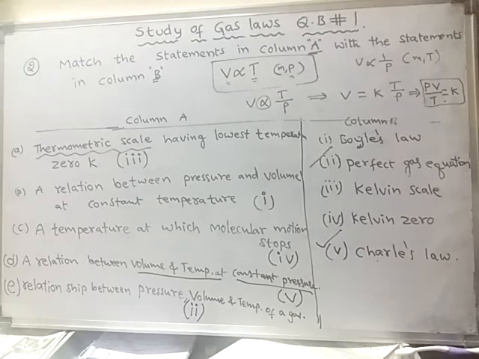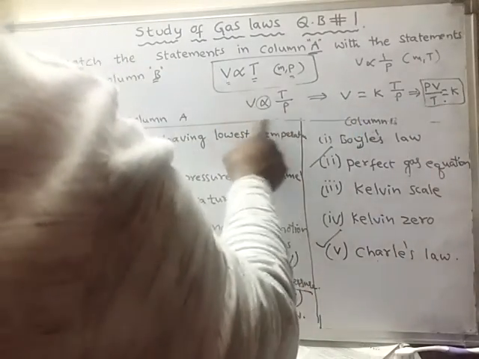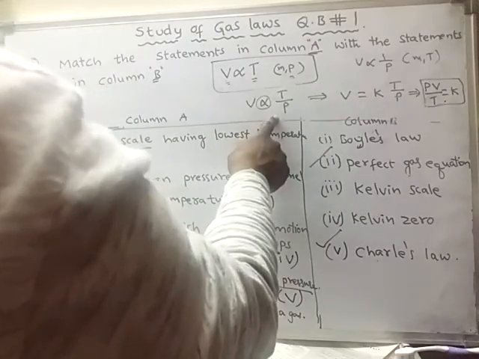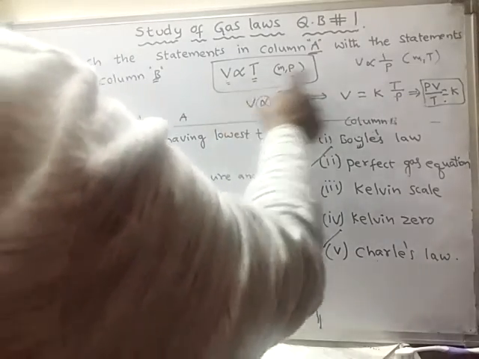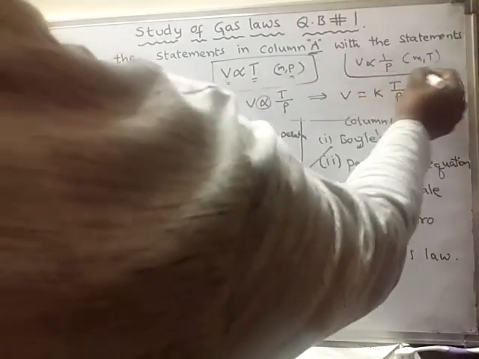So how did we get the perfect gas equation? It is obtained from this relationship. Then how did we get this relationship? We got it by combining these two laws: one is Charles' law and another one is Boyle's law.